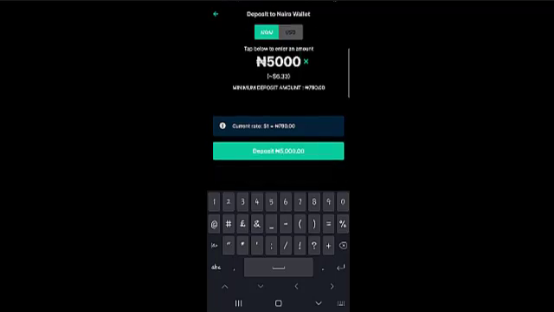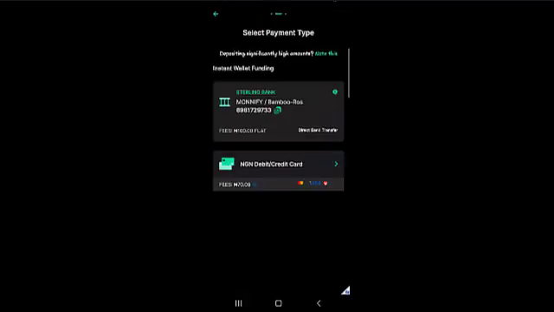And then the equivalent of that, as at the time of recording this video, is $6.33. All right, so what you want to do is click on deposit, and once you click on deposit, it gives you options. You can either use the first option, which is Sterling bank transfer. Okay, an account number has already been populated for you right here.